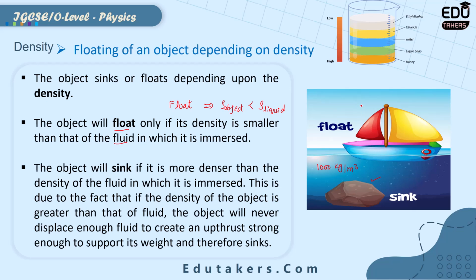Here is a stone, and the density of this object is larger than the density of the liquid. When this condition happens, you can simply say that the object will sink.